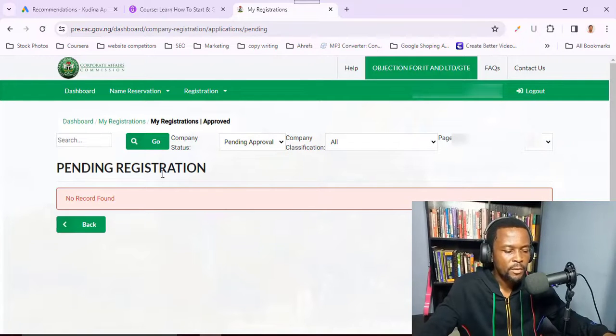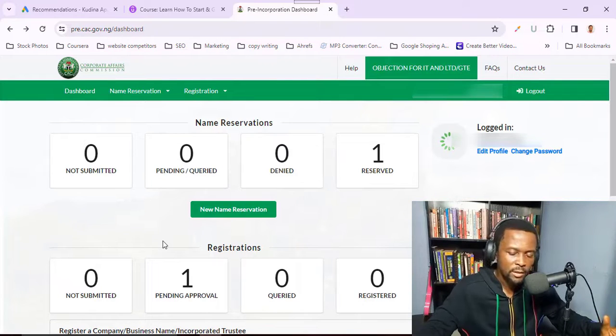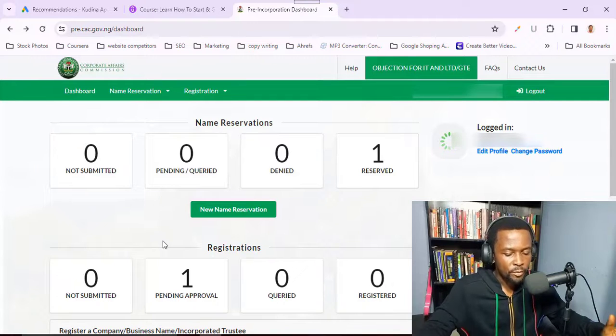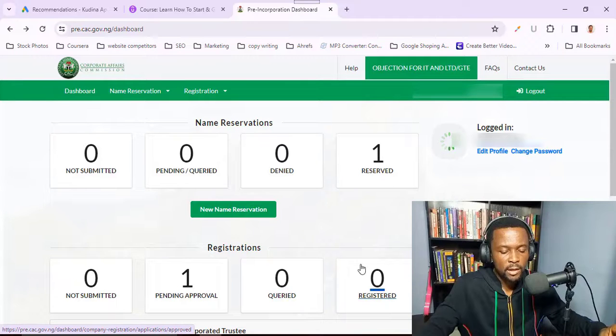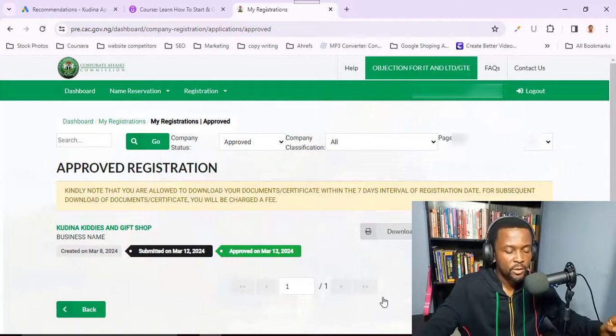You can see here pending registration is saying no record found. All right, these things do happen sometimes, and I've noticed this a couple of times, that your application can be approved and yet it's still showing here. So what I'll do is I'll go to register to see if it has been registered, and here it is. You can see that it has been approved. So the record has moved from pending to approved, but it has not reflected on my dashboard yet.